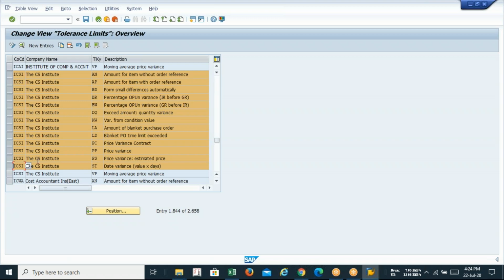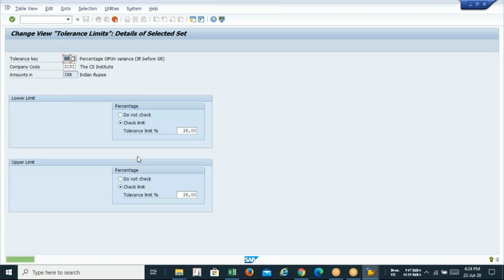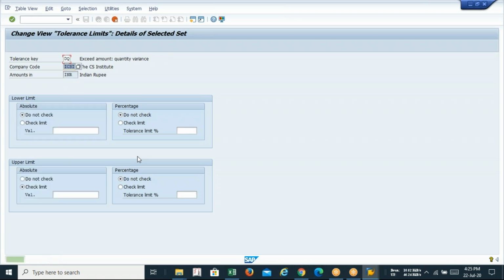So I am selecting all the 13 tolerance keys and selecting copy. Sir, what you are supposed to do is remove the T code and press enter. Remove the company code, press enter. So it will get changed. I am just replacing ICSI with Lava for all the tolerance keys. So 13 times you are doing this.